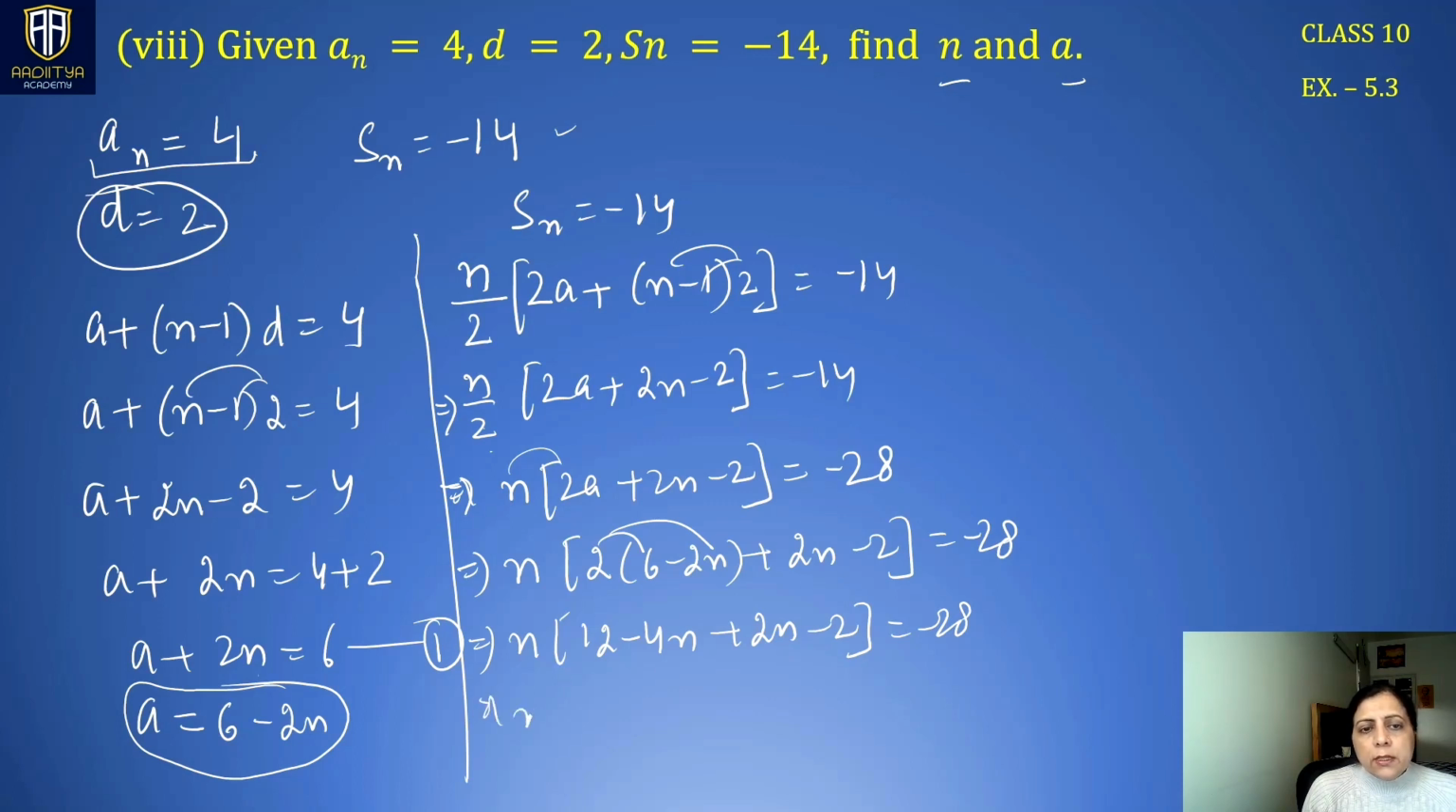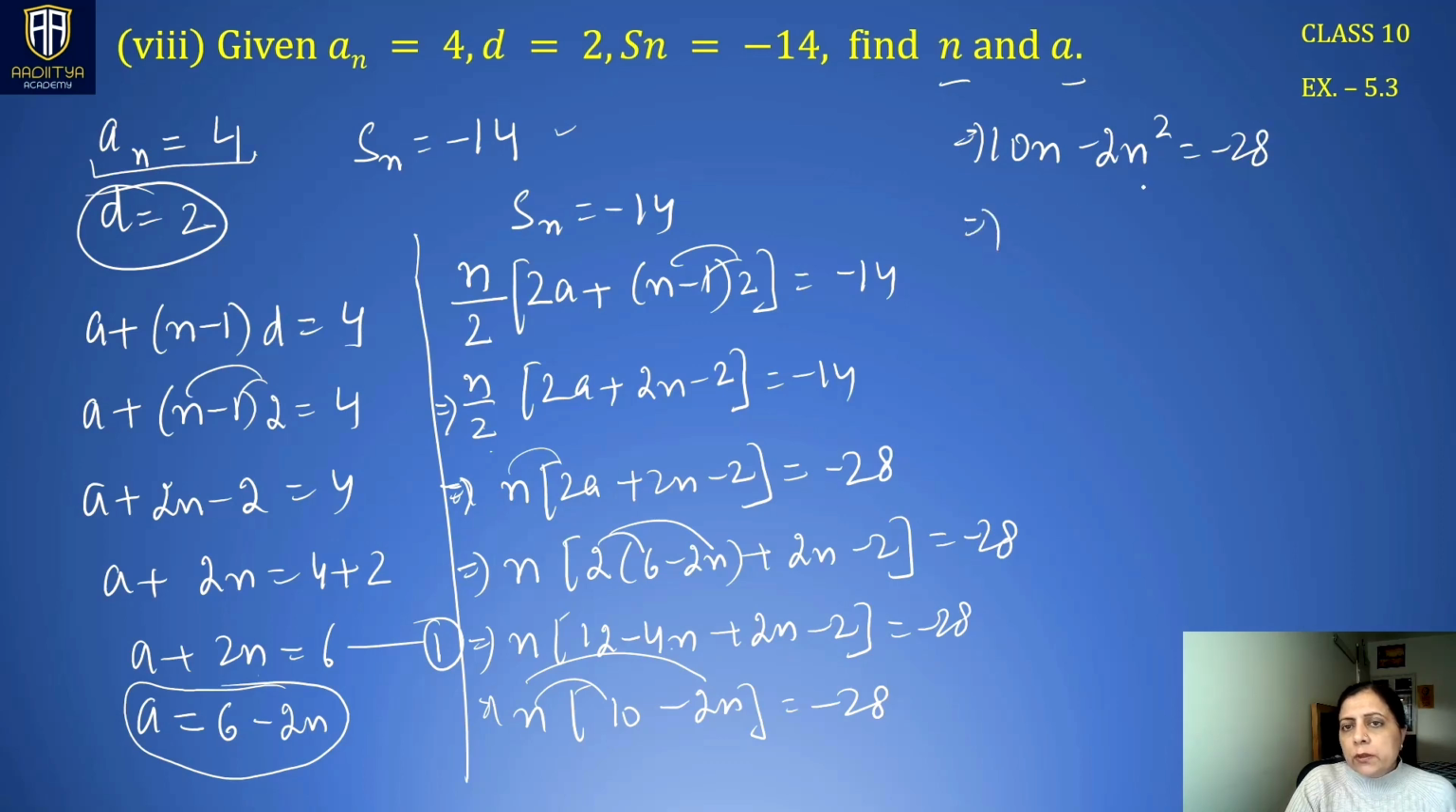So we get n times, minus 4n plus 2n is minus 2n, 12 minus 2 is 10. So we can see that we have got a quadratic equation. This is 10n minus 2n square is minus 28. Taking all these terms to the right hand side, this becomes 2n square, this becomes minus 10n, and minus 28 is there.